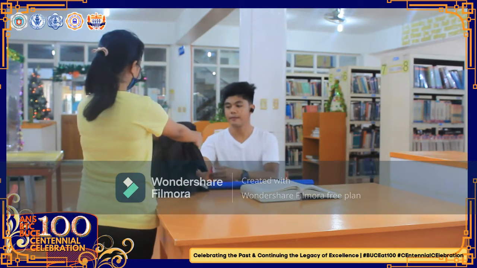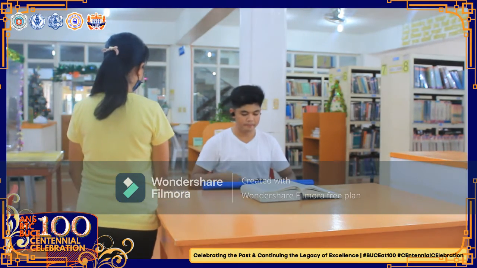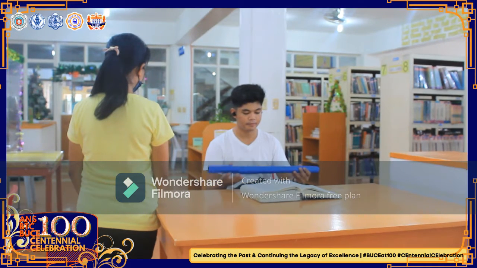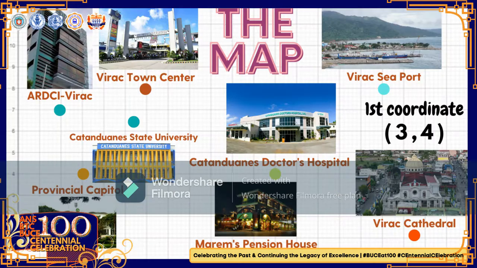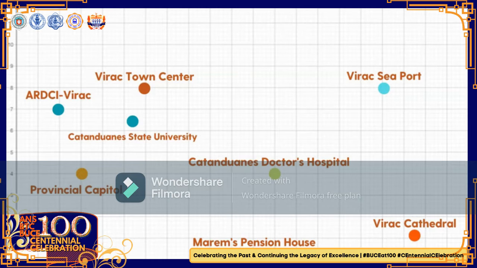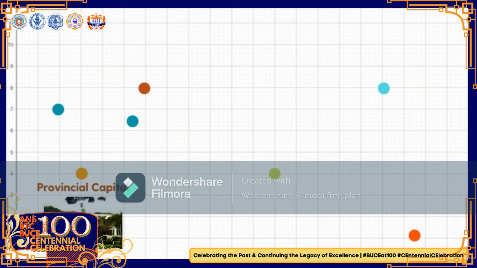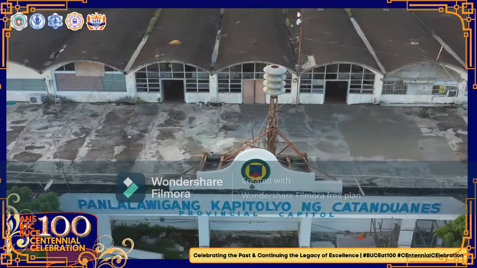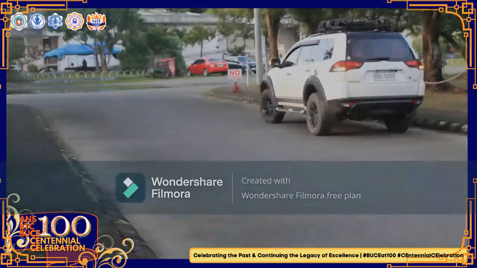First, plot the point 3, 4. We need to move 3 units right from the origin and move 4 units up. Aha! Agent Marino directs us to the provincial capital of Catanduanes.